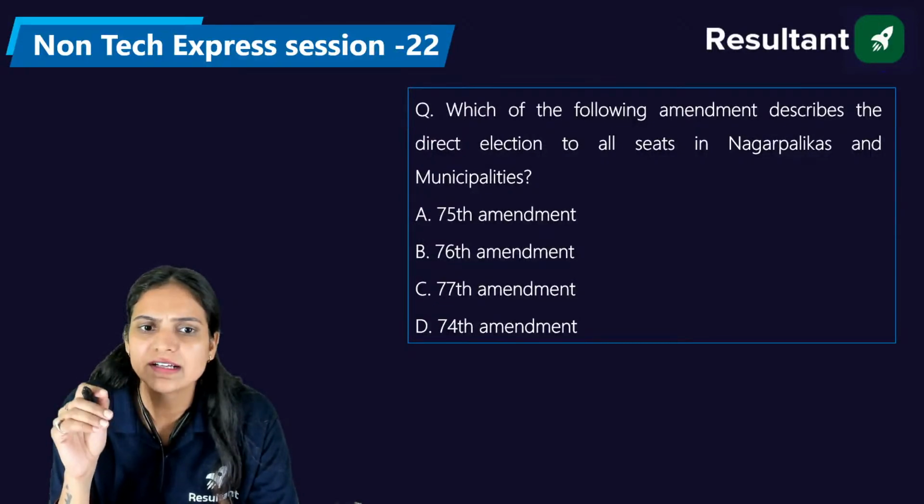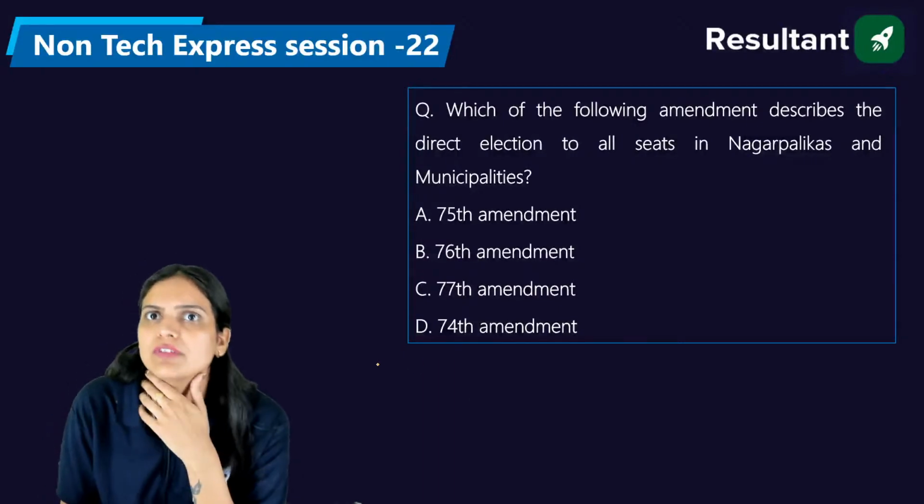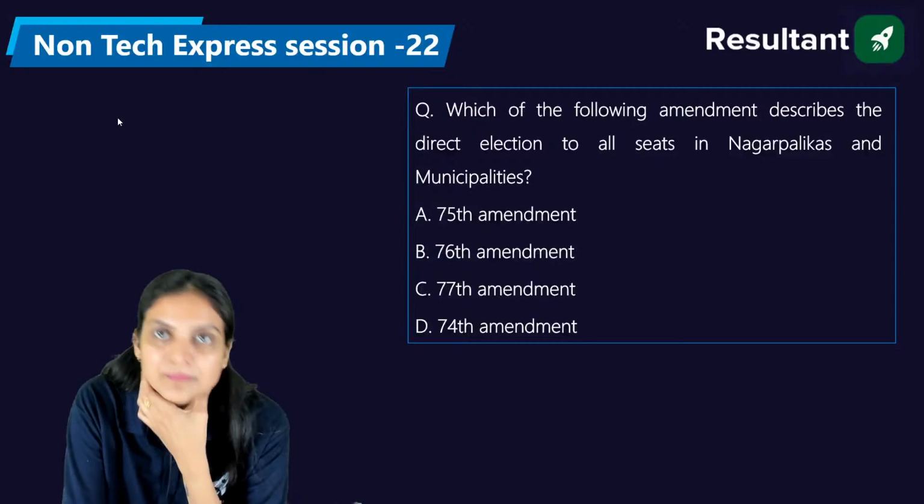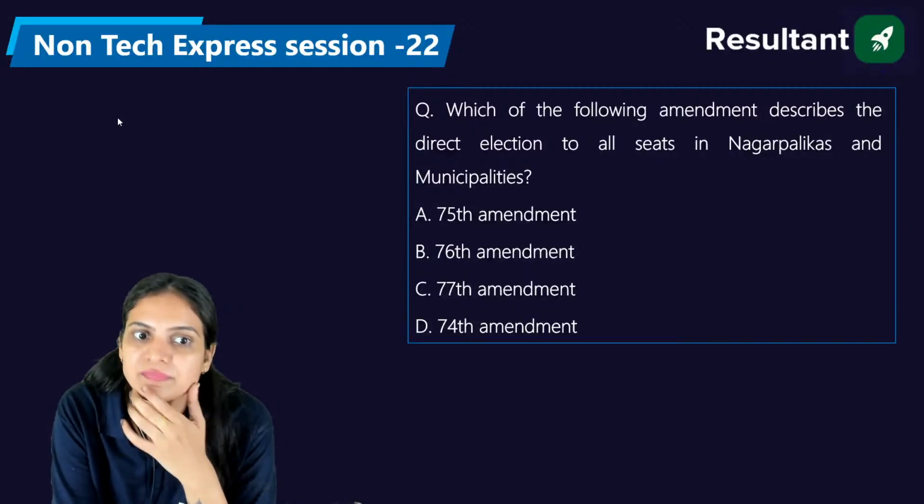Okay, definitely. Venkat has already given the answer. Waiting for the rest of you also. Vidya also saying, welcome, Vidya, you came in the class. Okay, so